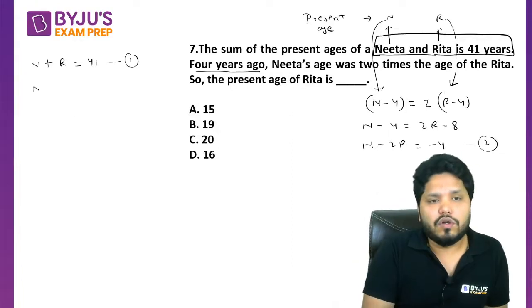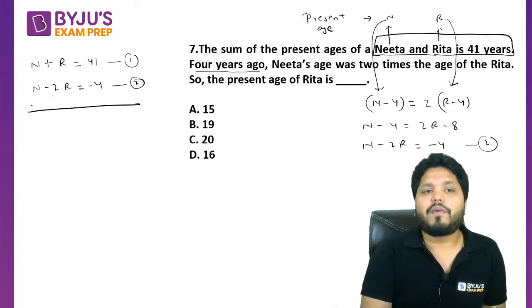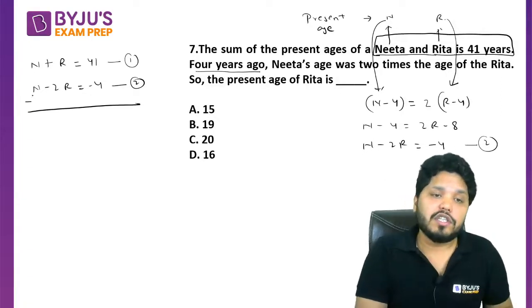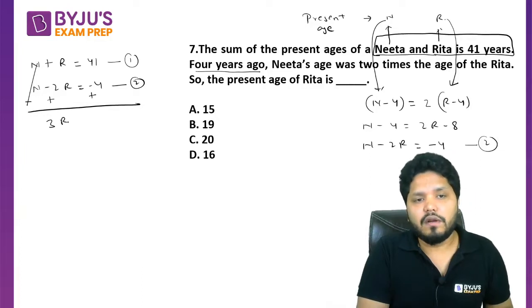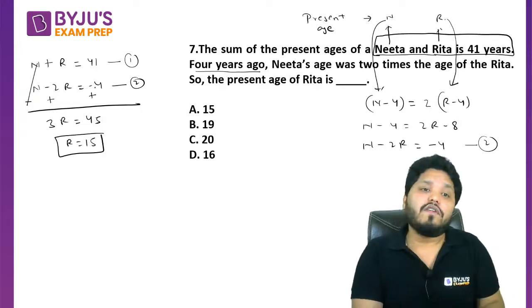So we can easily solve these two equations and get the value of N and R. So let's try and solve them simultaneously. If you solve them, just subtract. So plus will become minus, minus will become plus. The sign will get changed, minus, plus and plus. This will get cancelled out. This is 3R is equal to 45. So from here R turns out to be 15.